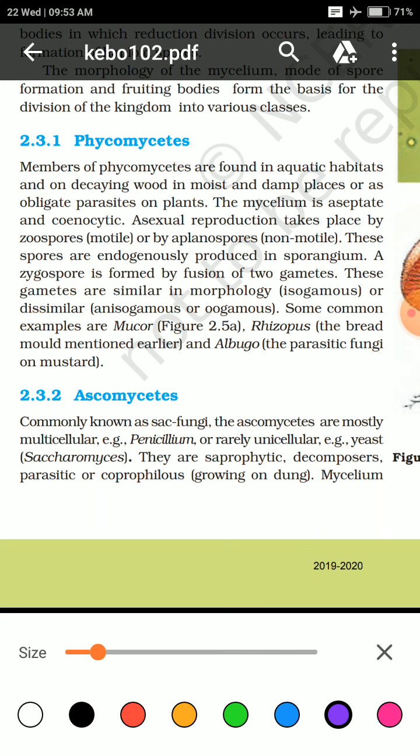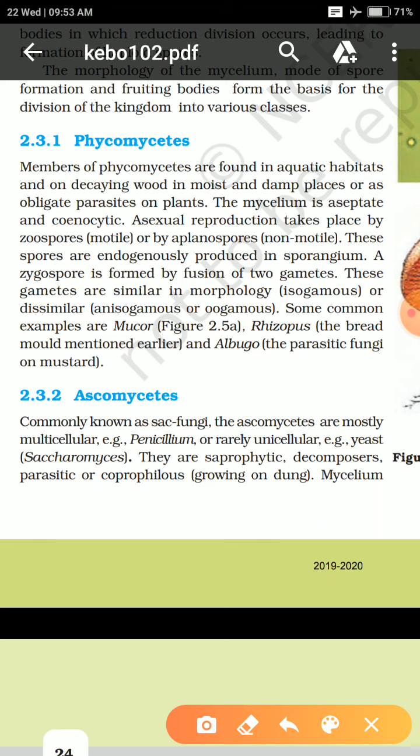Now talking about the sexual reproduction mode, their morphology or structure: sometimes the gametes will have the same structure. If the gametes have the same structure, it is known as isogamous. And if the gametes have different structures, they are known as anisogamous or oogamous. It is known by both names, anisogamous or oogamous. This is actually oogamous. Okay.